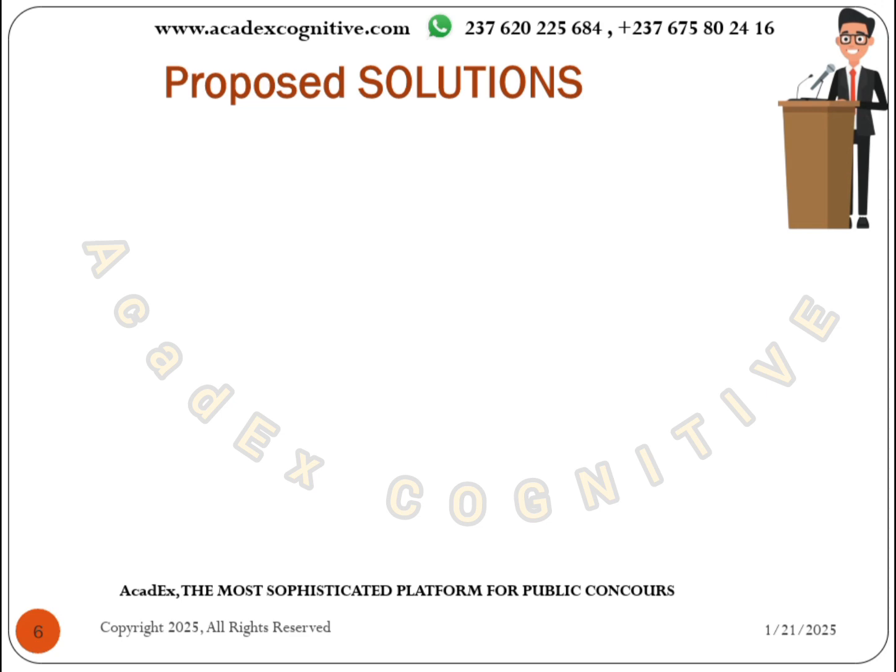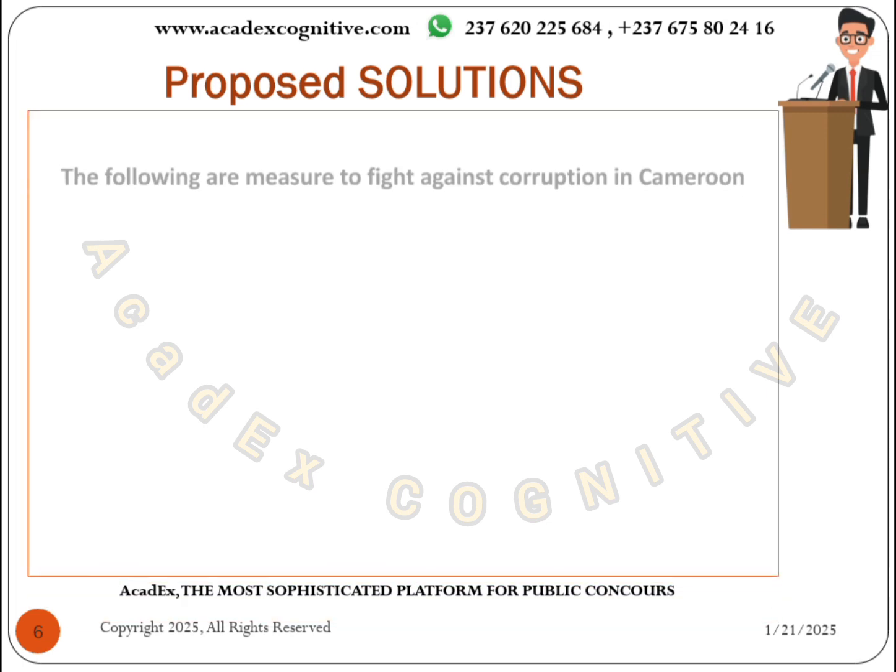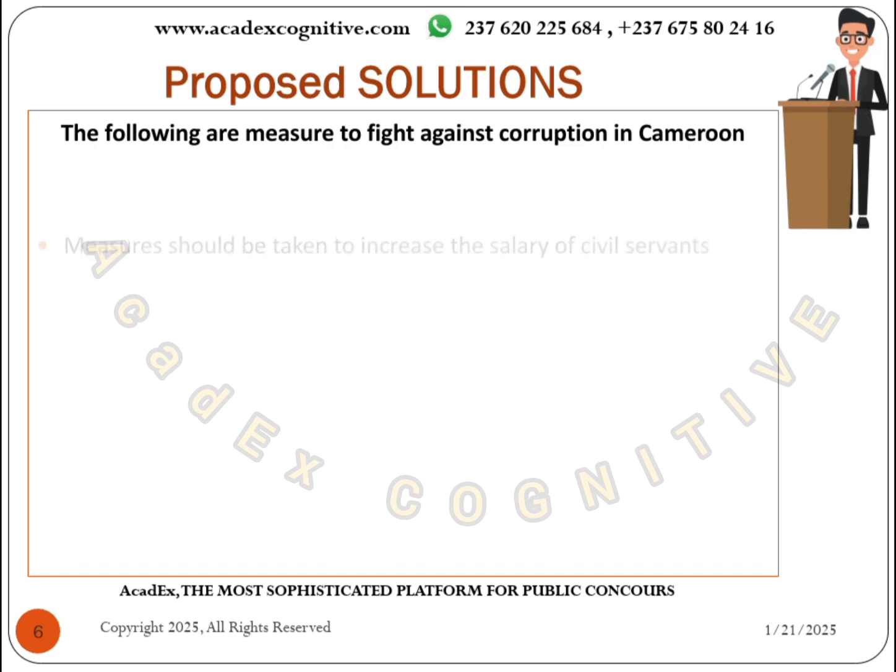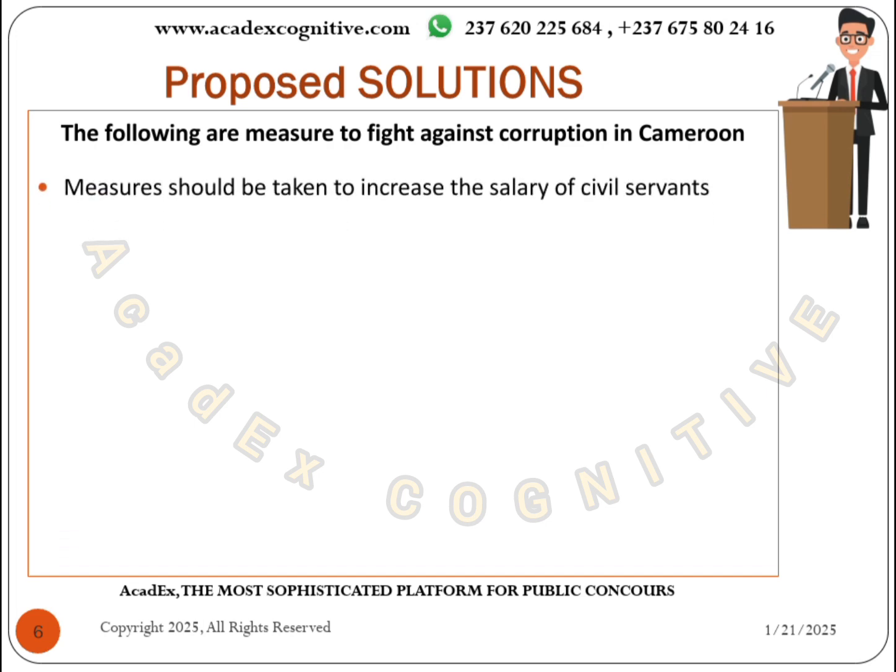Now we're going to propose some solutions to the problem of corruption. So after saying all this about corruption, what then do we propose as solution? Number one, measures should be taken to increase the salary of civil servants. The government needs to take measures to increase the salary of civil servants.